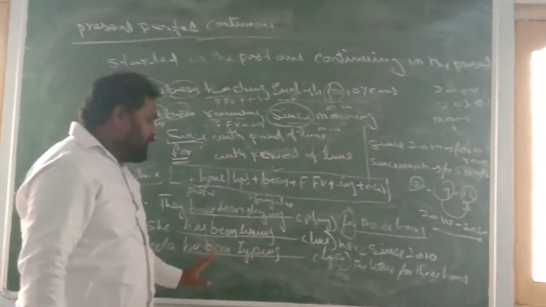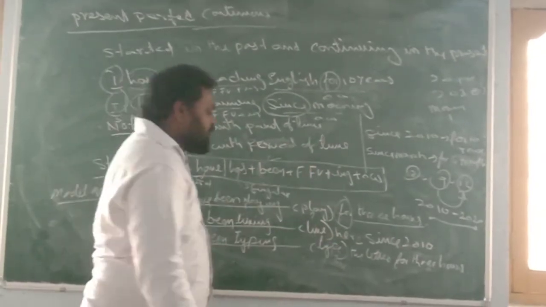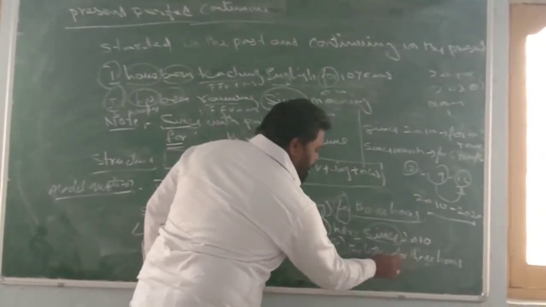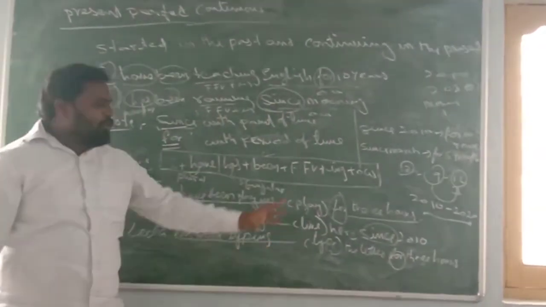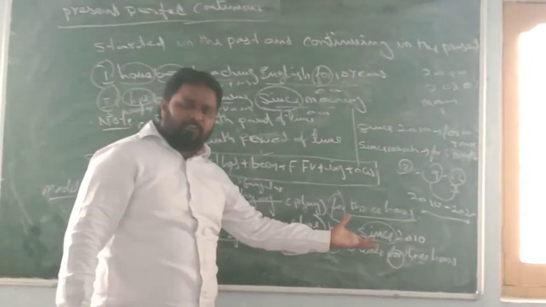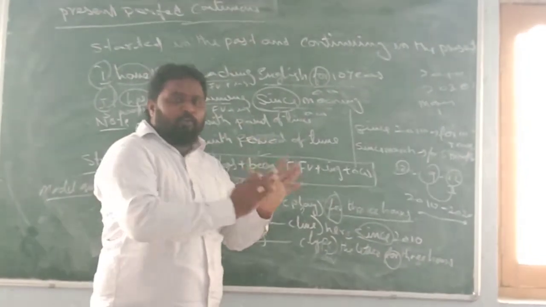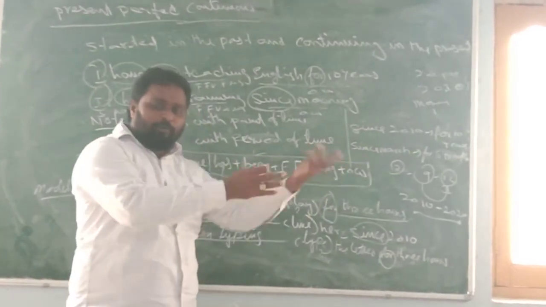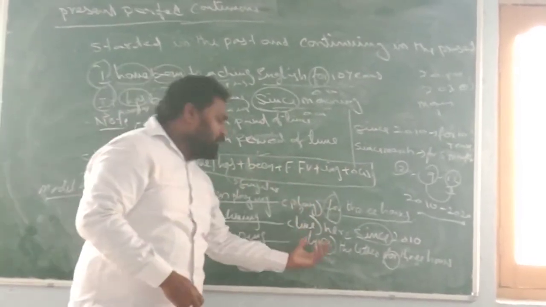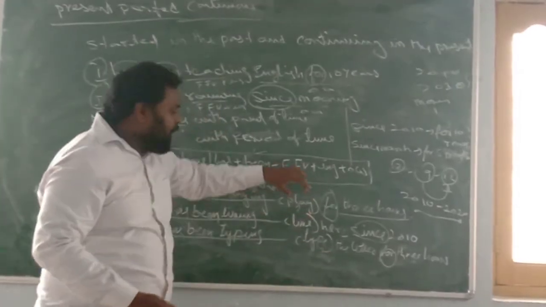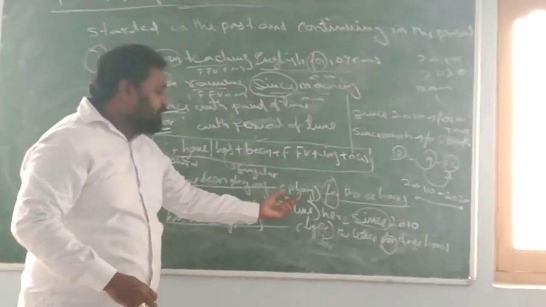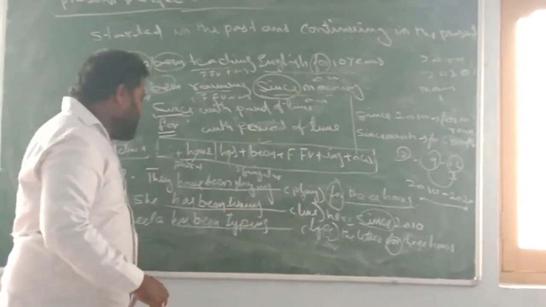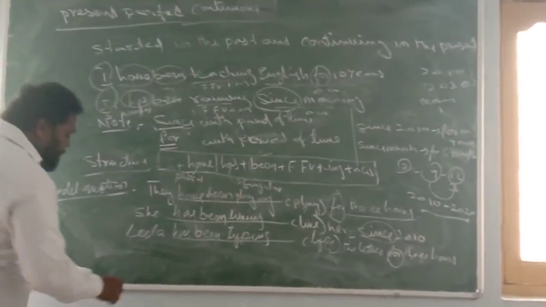Okay, if you know the meaning, do it like that; otherwise just search for the clue words. Since and for are the clue words to identify the present perfect continuous tense. If you do not know the meaning, then only you go for the clue words. If you are able to understand the sentence, you have to question yourself like this. Where there is a verb, you have to question the verb. Okay? And then, let us see another example.